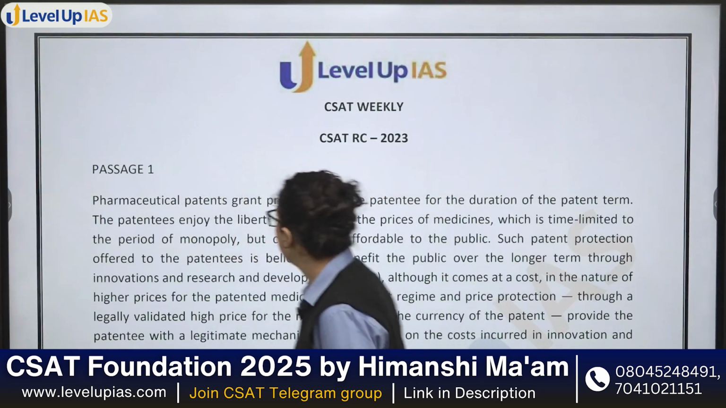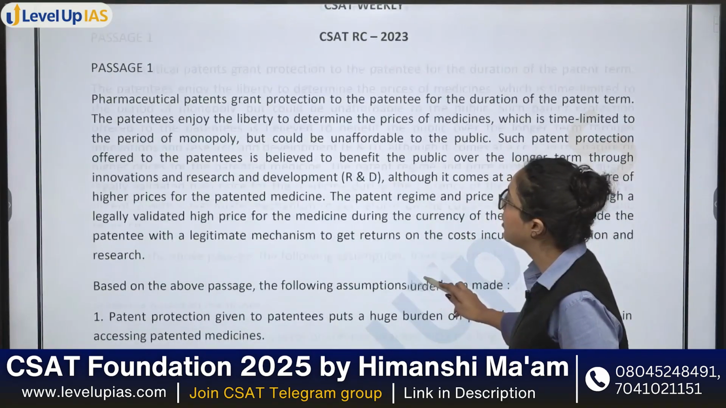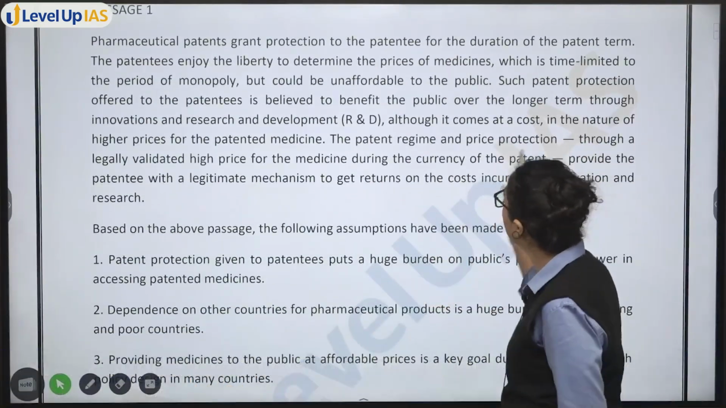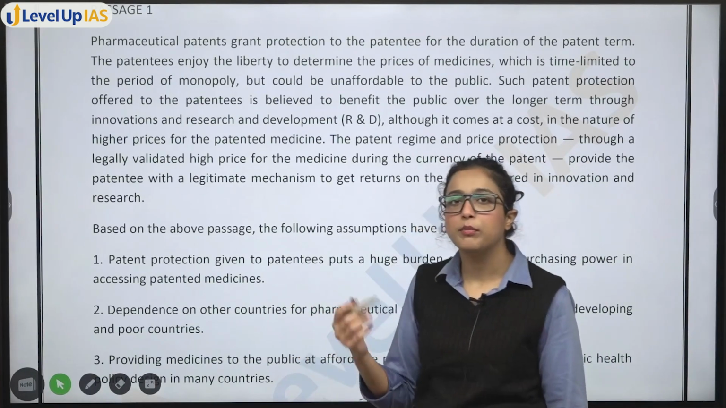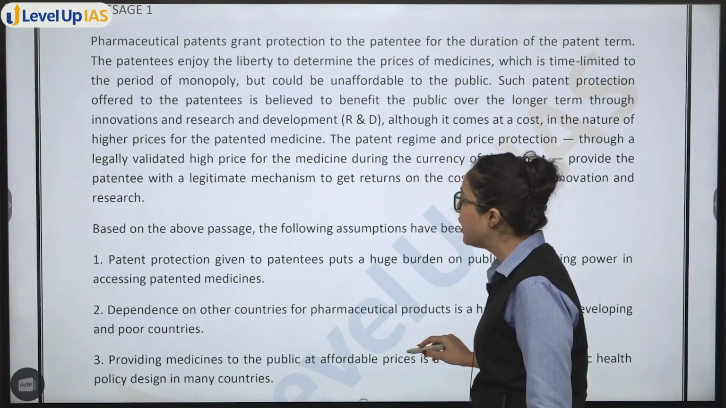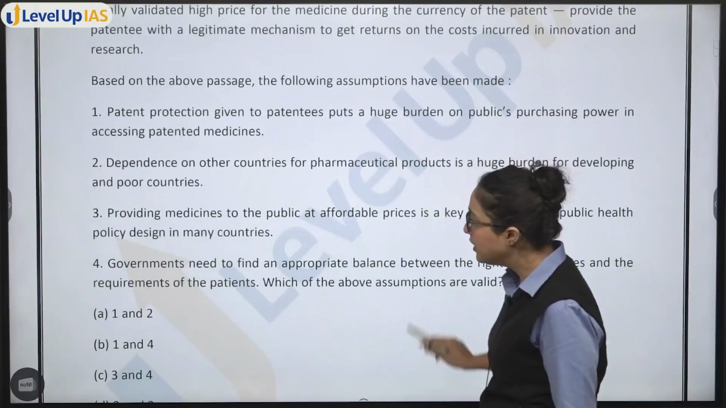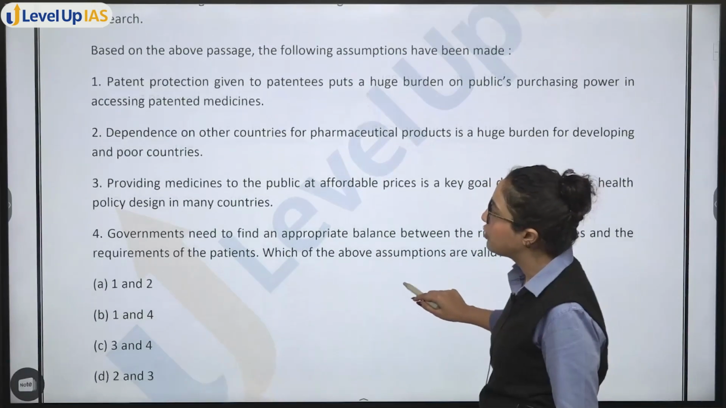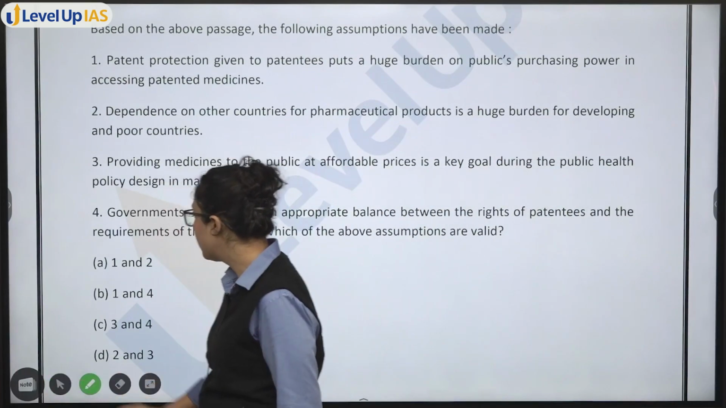So in this passage, you have: pharmaceutical patents grant protection to the patentee for the duration of the patent term. So we are talking about patents and protection rights and everything. Next, based on the above passage, the following assumptions have been made, and then you look at the options also. In the options, it is 1, 2, 1, 4, 3, 4, 2, 3.